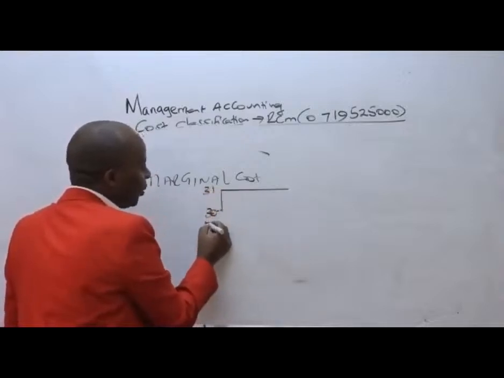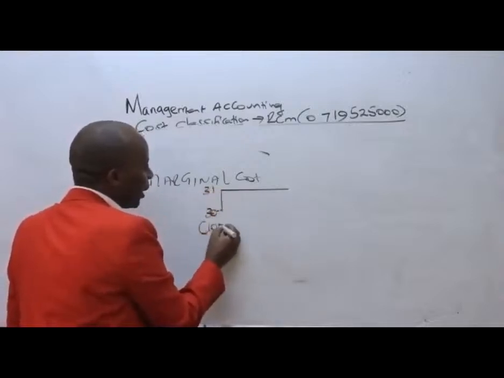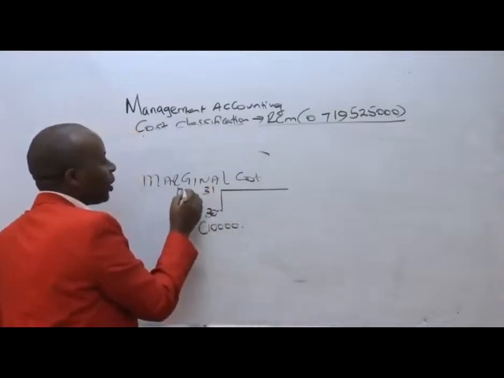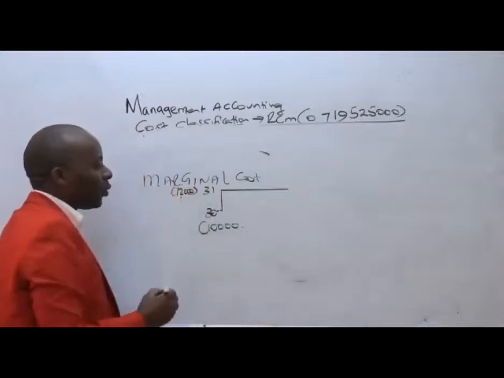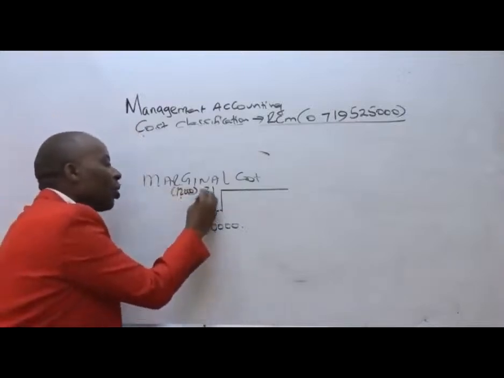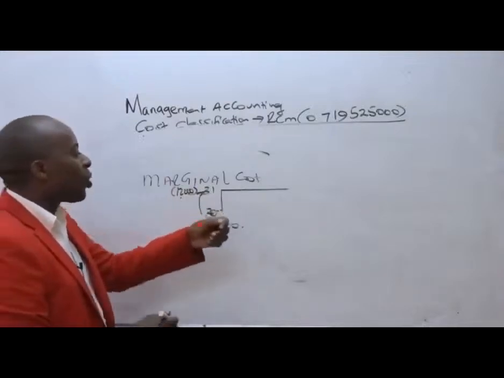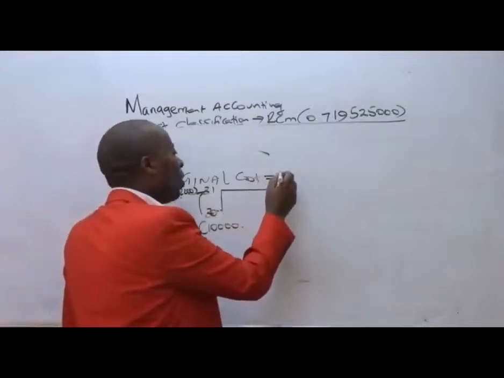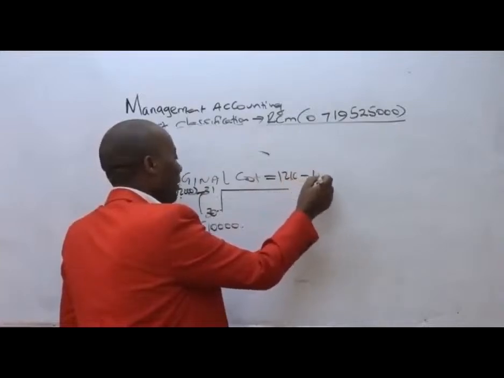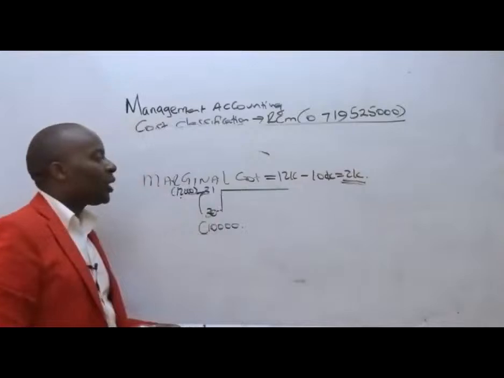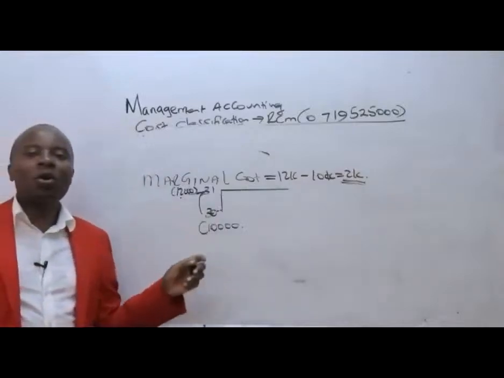If these 30 units were costing us 10,000, and the 31 units are costing us 12,000, then the incremental cost from 30 to 31, which is 12,000 minus 10,000, is 2,000. This additional cost of 2,000 is what we are calling the marginal cost.